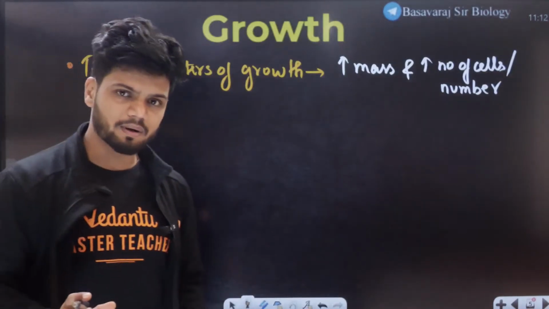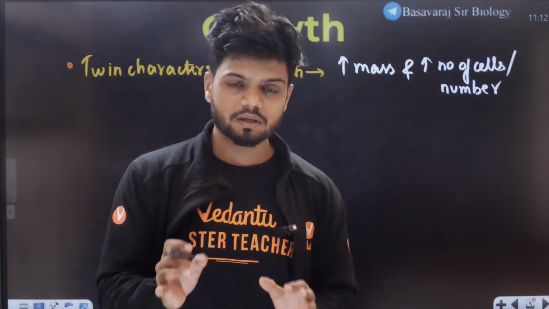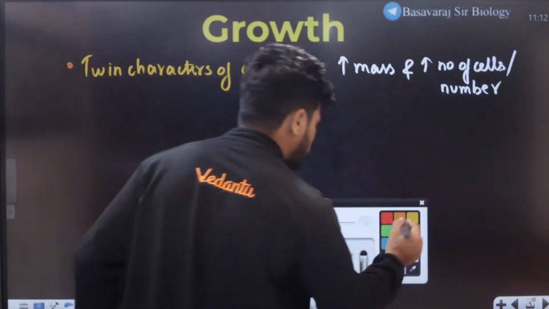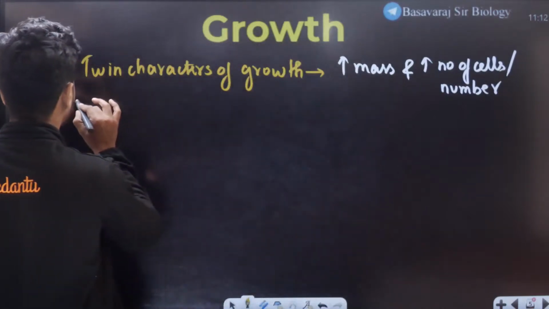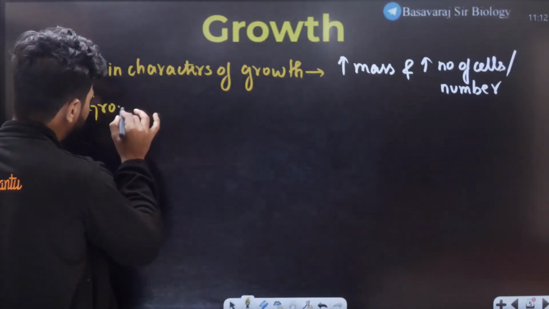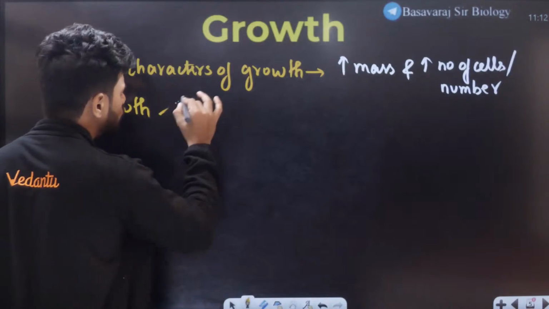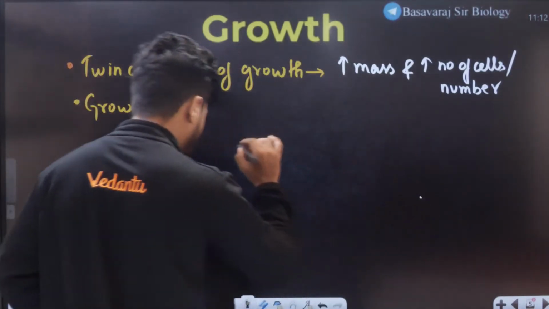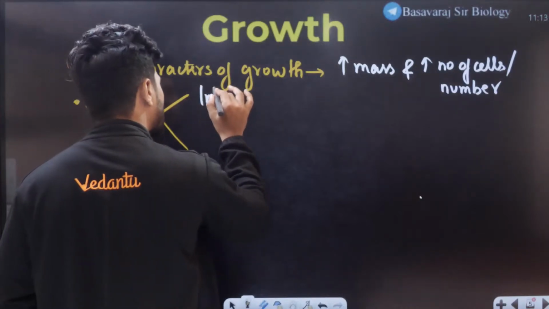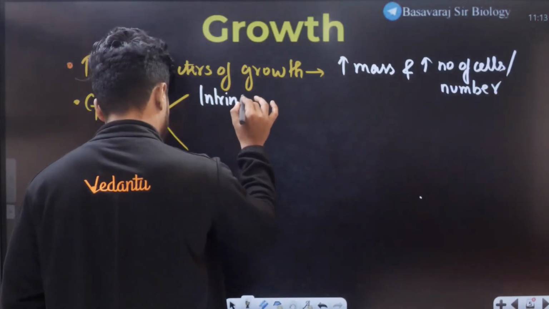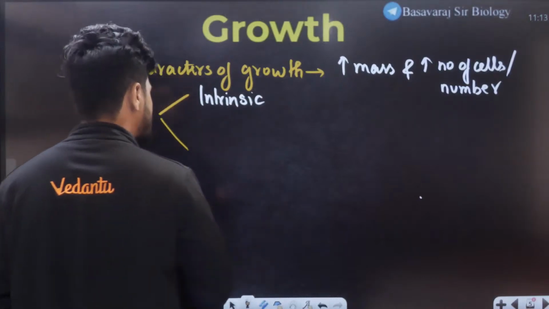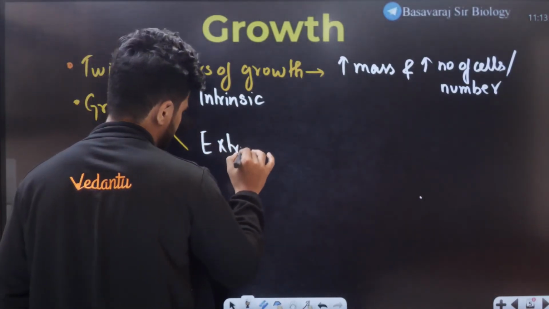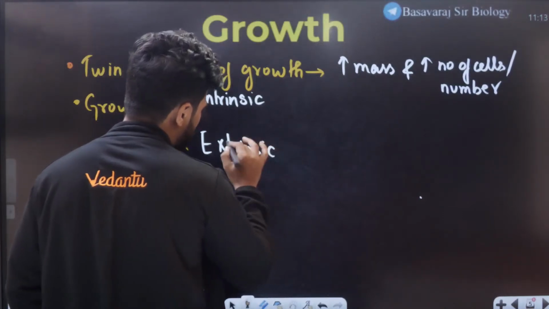Now if all of you remember, there are two types of growth. How many of you remember? Growth can be broadly classified into two separate categories. First one is called intrinsic growth. Second one is called extrinsic growth. Intrinsic and extrinsic growth.